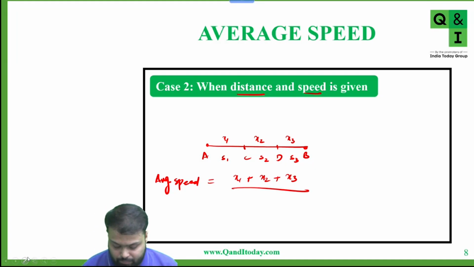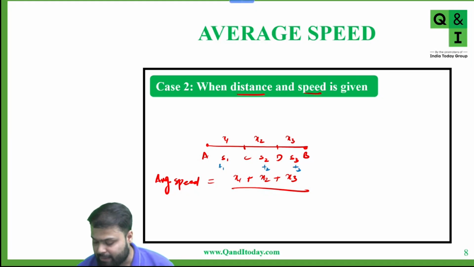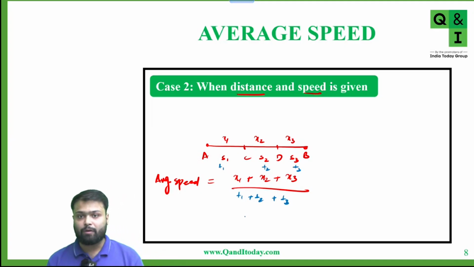Let's say the time taken from A to C is t1, from C to D is t2, and from D to B is t3. So t1 plus t2 plus t3. But in the problem, time is not given. We have to calculate the time.